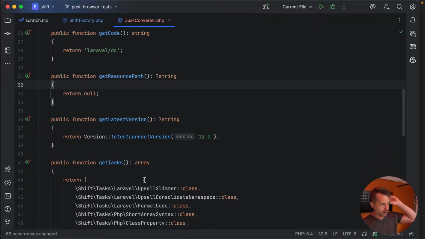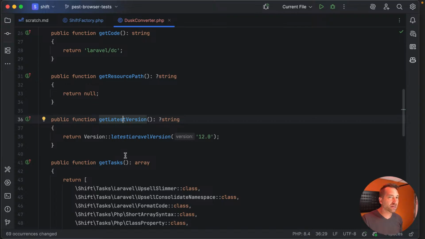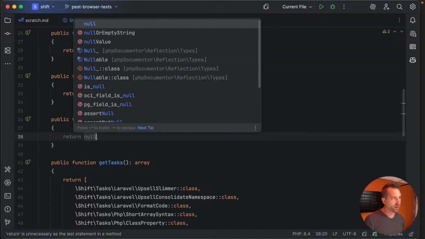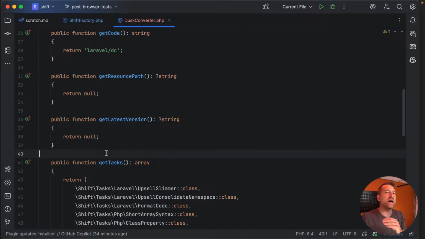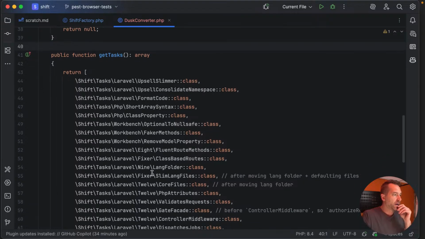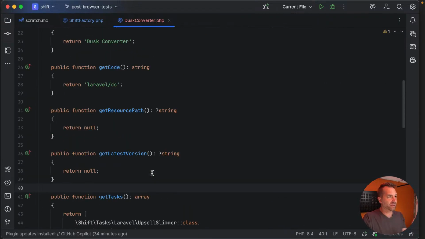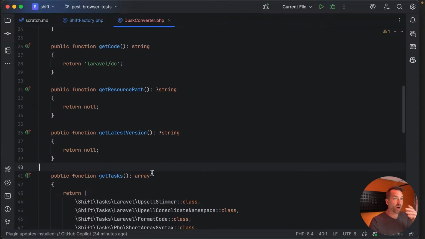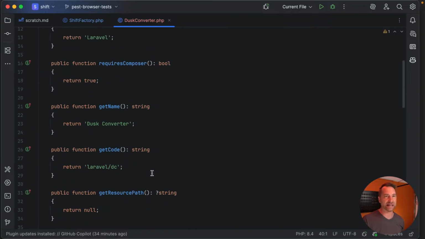And then this version, I think, is actually going to end up being the Pest version. But again, for now, I'm going to make this null, just to point out that I don't know where it is. I don't want to presume any information here this early on. And now we're down to basically this getTasks. This is, again, this registry, this metadata class of what the shift is and the things that it needs.